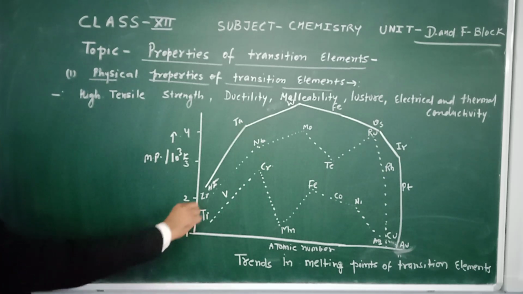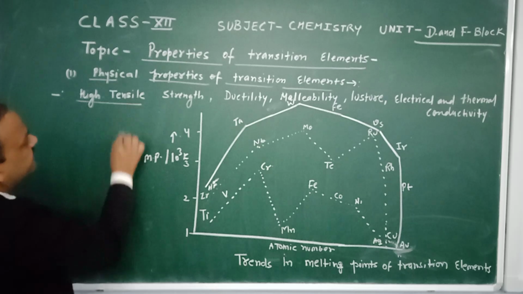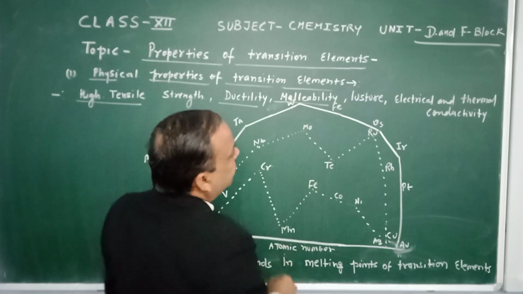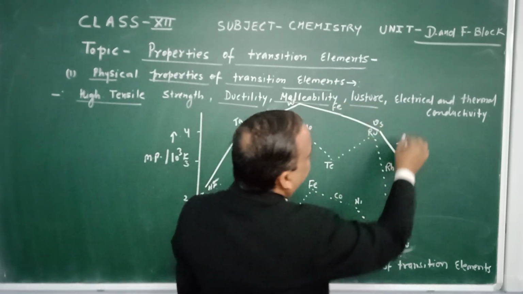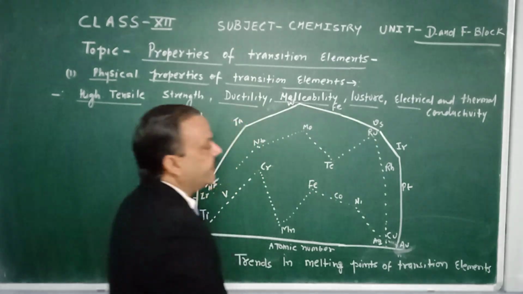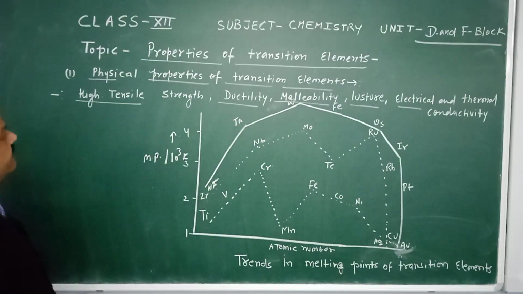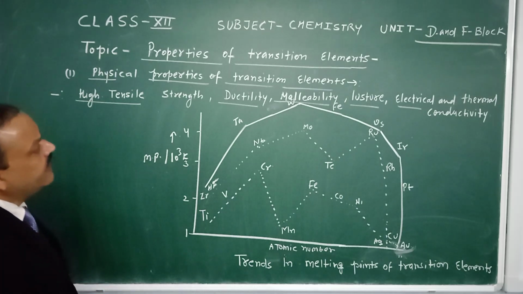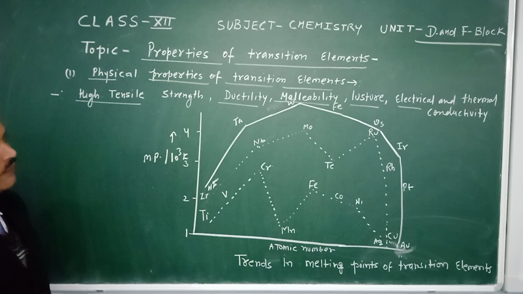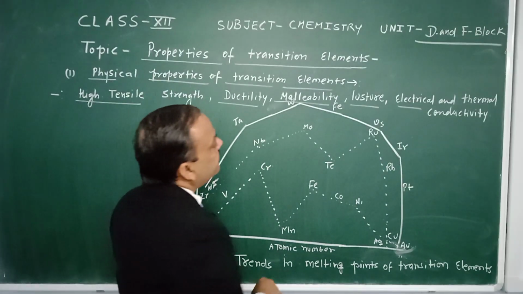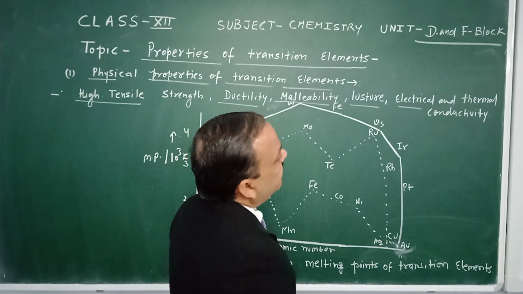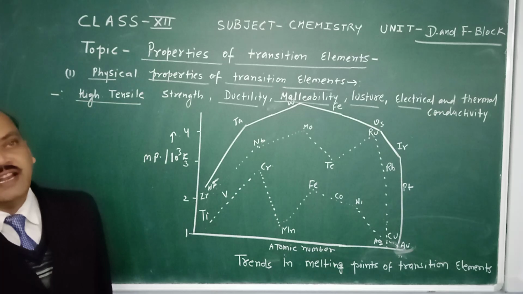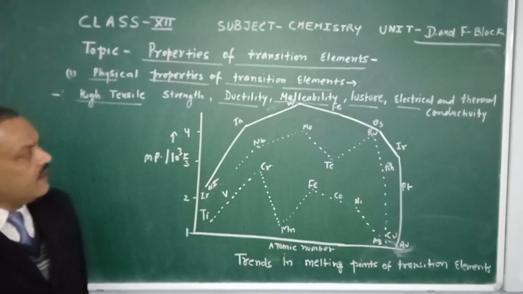These general properties are high tensile strength, ductility, malleability, lustrous in nature, electrical and thermal conductivity. As we all know, tensile means wire forming tendency, ductility and malleability are related to the sheet forming tendency, lustrous means shining in nature, and electrical and thermal conductivity means conduction of electricity and conduction of heat.